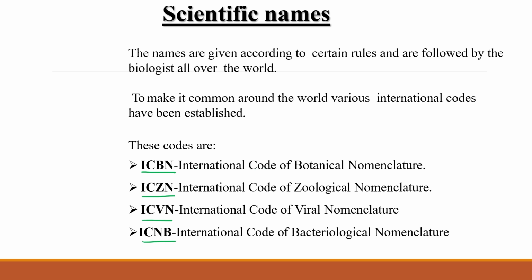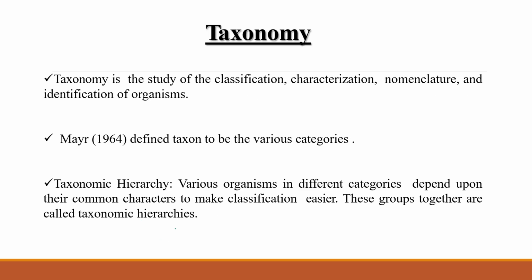ICBN is the International Code for Botanical Nomenclature. ICZN, Z for Zoological, is the International Code of Zoological Nomenclature. ICVN is the International Code of Viral Nomenclature, and ICNB has B on the last, so here it is bacteriological nomenclature. Don't get confused between ICBN and ICNB. If B comes at the end, then it denotes bacteriological nomenclature, the International Code of Bacteriological Nomenclature. Okay, got it?